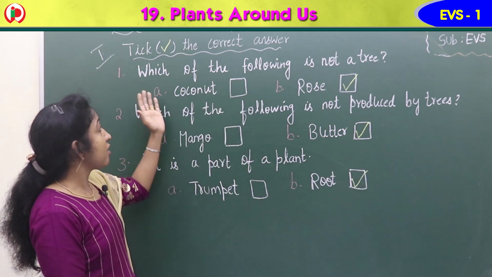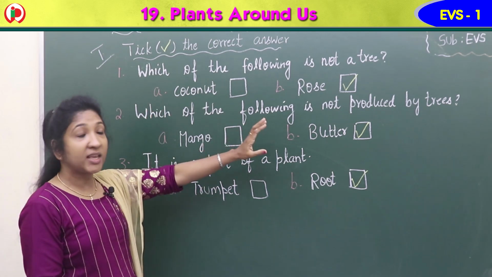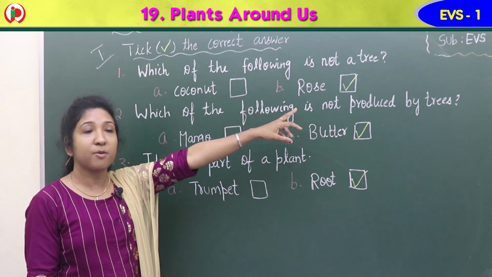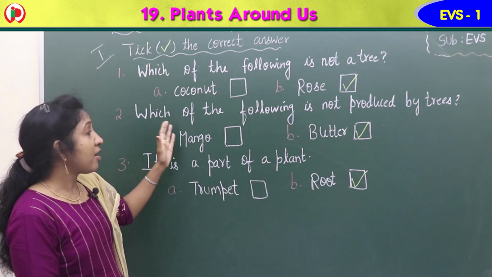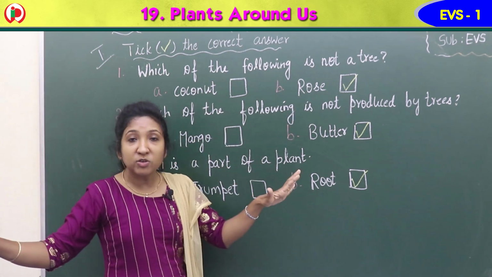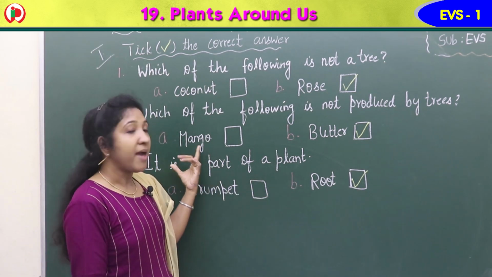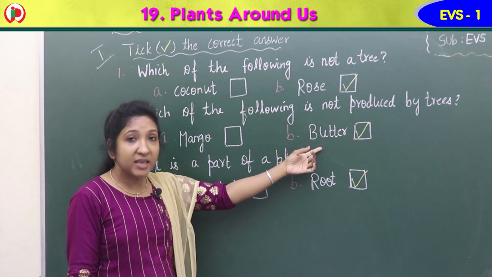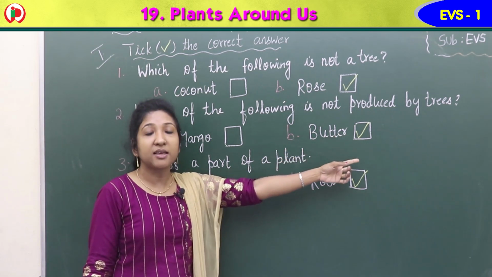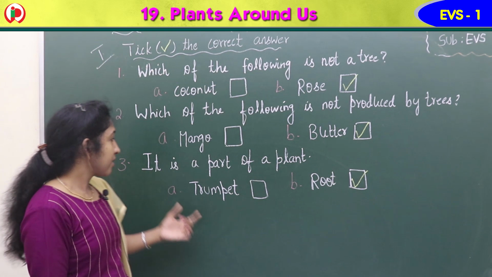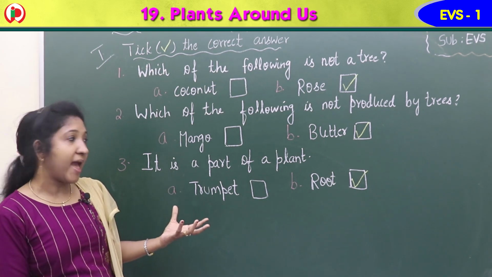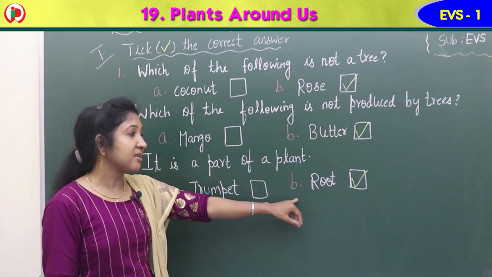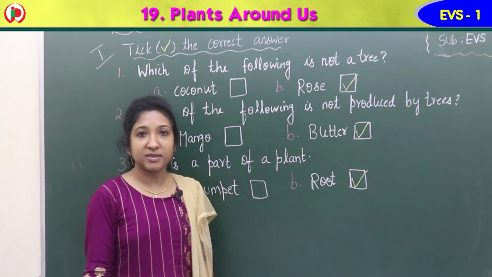So, first one, which of the following is not a tree? Answer is option B, rose. So, give a tick mark in the square box there. Second, which of the following is not produced by tree? Mango is produced by tree, but butter is not. So option B is the correct answer. Third, it is a part of a plant. Root is the part of a plant. Option B is the correct answer. Give a tick in the square box. Okay children?